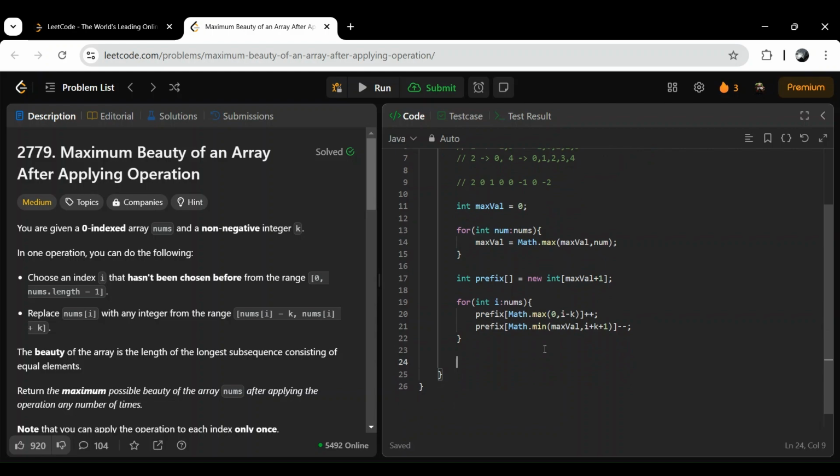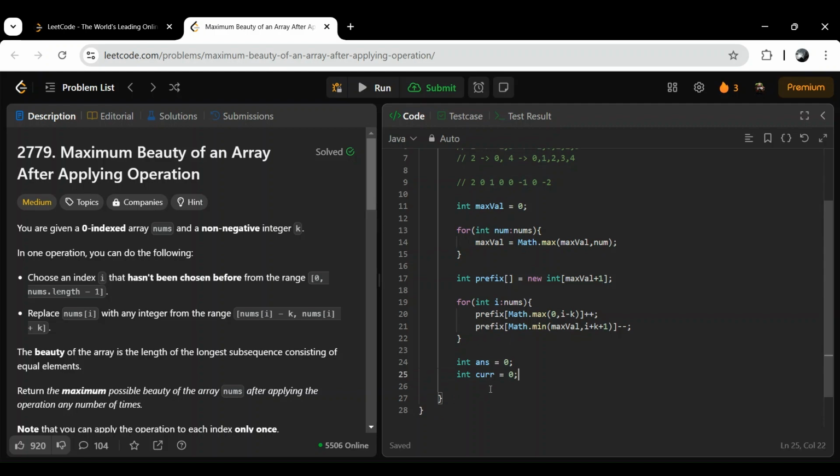Then we have to find the answer. For that we want one more variable, let's say current, because at each step we have to find the maximum. Here we will find 2 as a maximum, 2 plus 0 is 2. Again 2 plus 1 is 3, so max of 3 and 2 is 3.